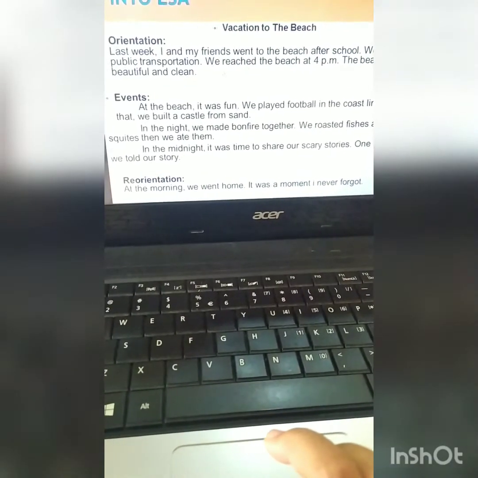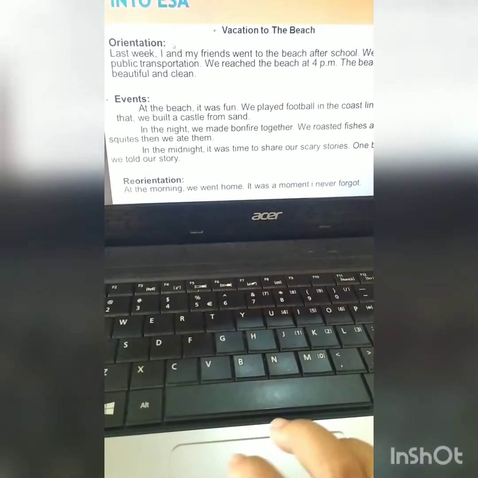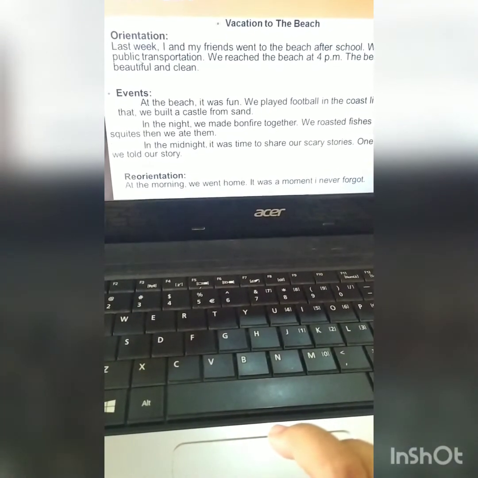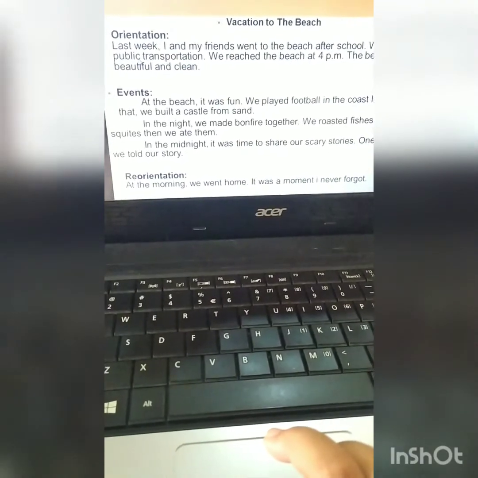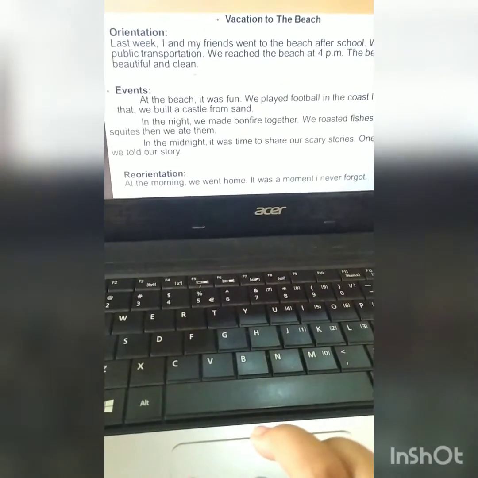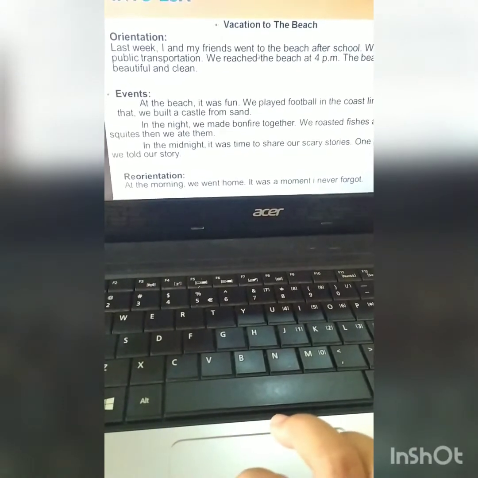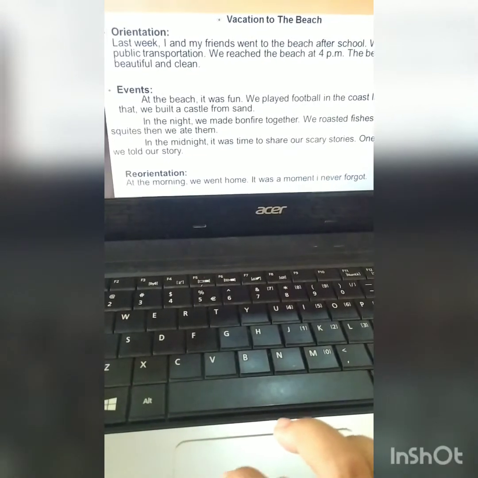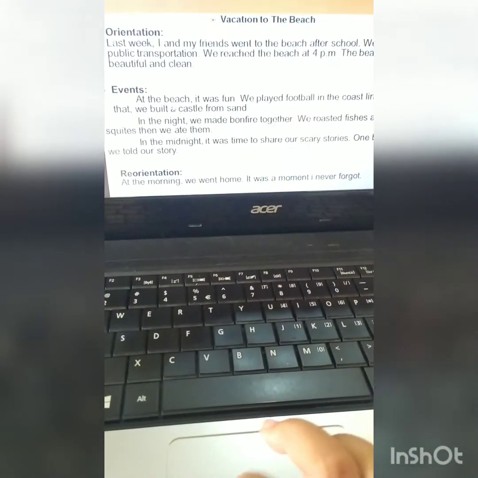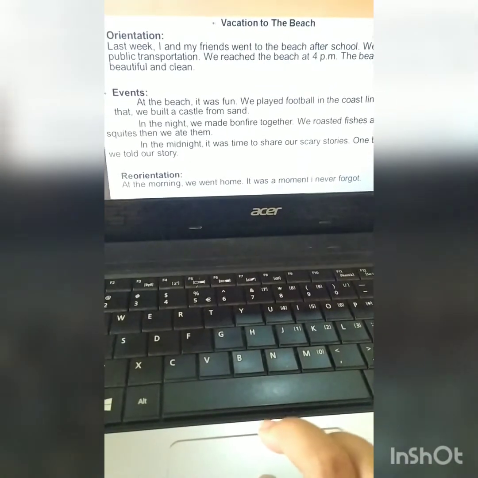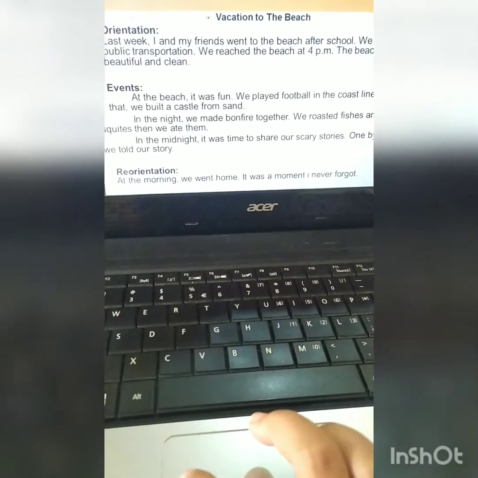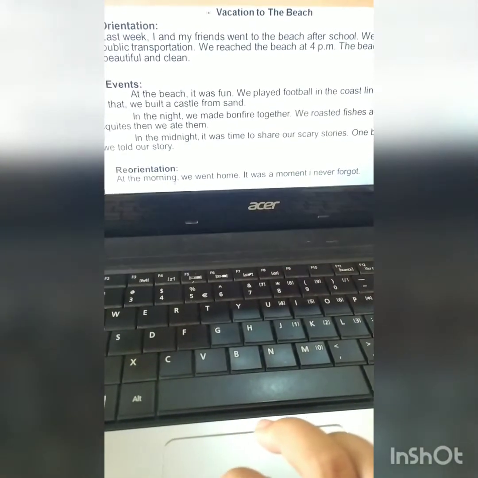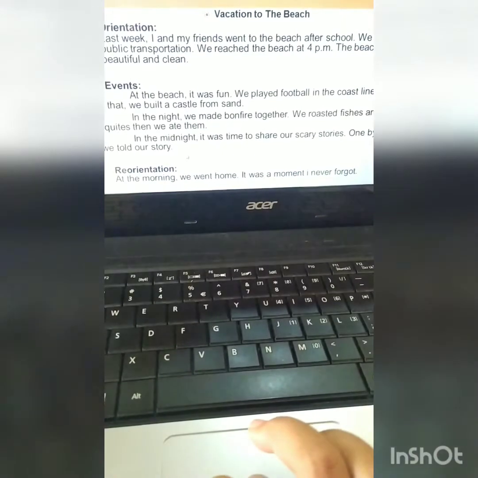Look at the difference between recount and narrative. In recount text, the time is specific. Look at last week. So we know that this story happened last week, okay? And then also the characters are I and my friends, and then the place is the school, right? And then next followed by events, the sequence of the time. So the first one at the beach, the next one the writer tells in the night, and then in the midnight, okay? The last one is reorientation, so it is the summary of the story.